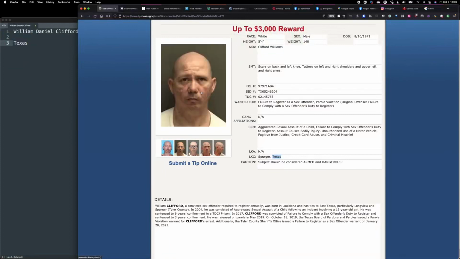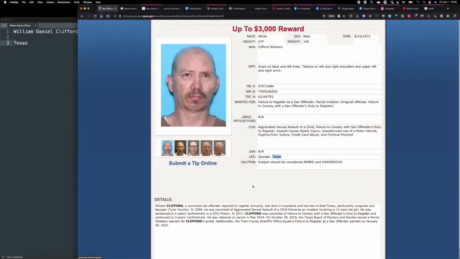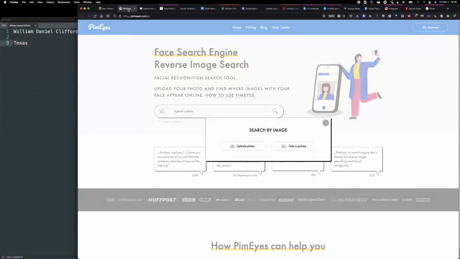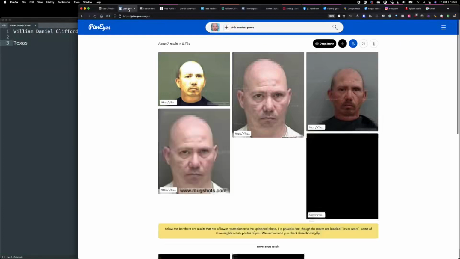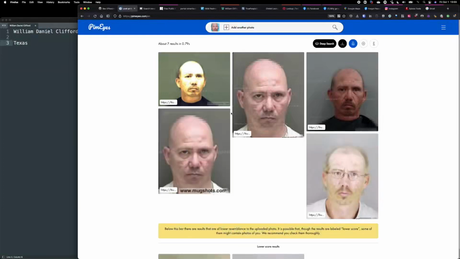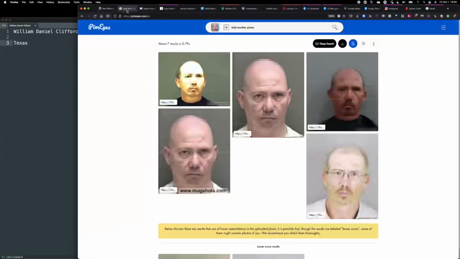From here on, I would look at multiple pictures. Here's a way to pivot off of that. I'll take the first picture and I'll go through something called PimEyes, which is a reverse image search using some AI. And that'll be my first start because I have a picture. So now I have certain different types of pictures which weren't in this one. It's mugshots.com. I can see here it says mugshots.com. So let's go to mugshots.com and let's put in his name here.